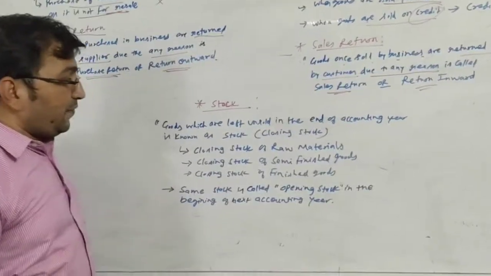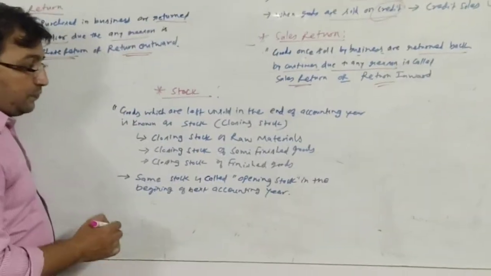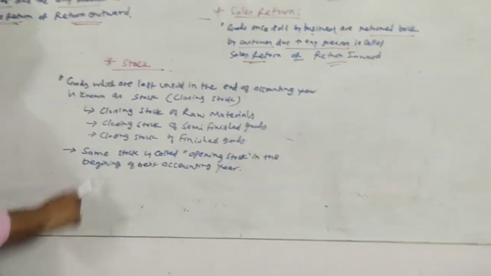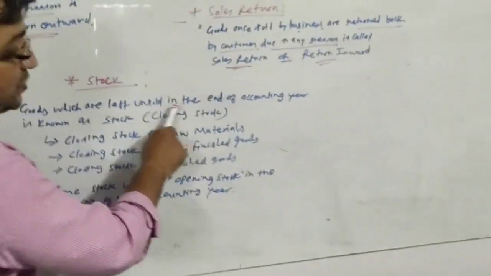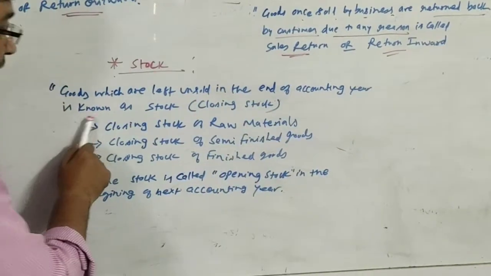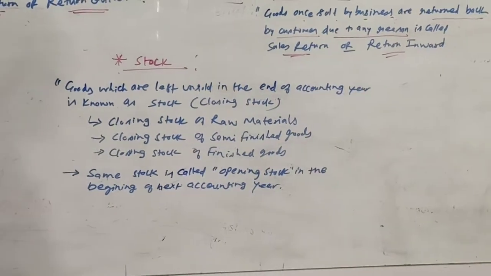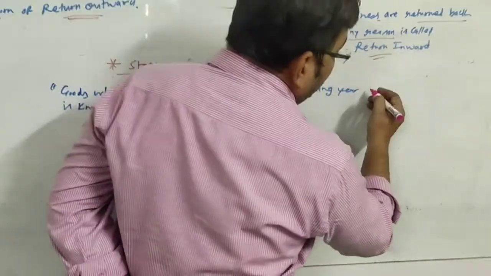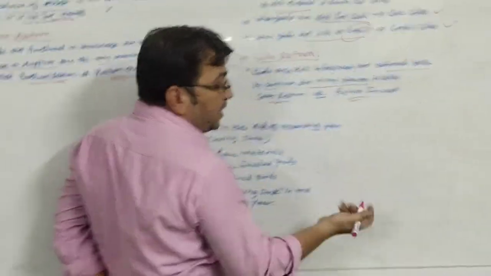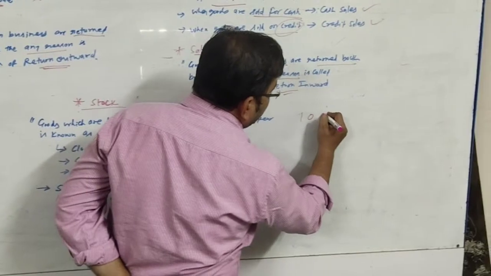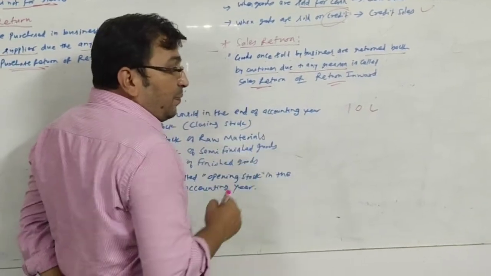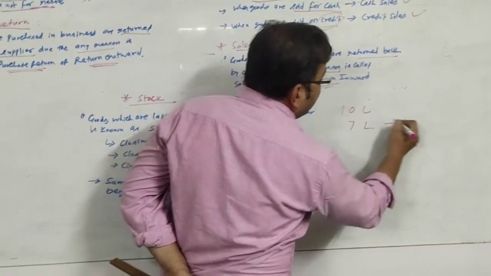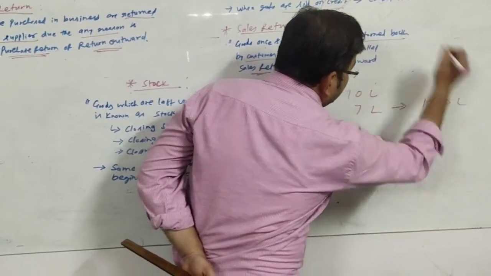And the last topic for today, stock, also known as closing stock. What is the meaning? The goods which are left unsold at the end of the accounting year are known as stock. Let us try to understand by an example. Suppose during the year we start a business, and during the year we purchase goods of rupees 10 lakh. Out of goods of rupees 10 lakh, goods of rupees 7 lakh we have sold for rupees 12 lakh 50,000.